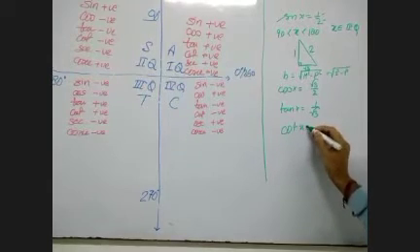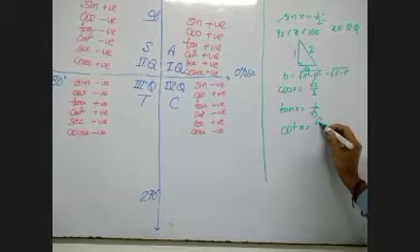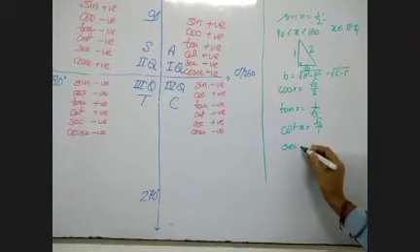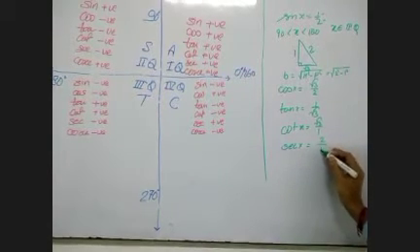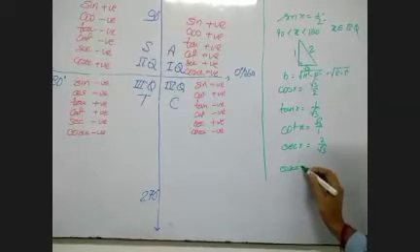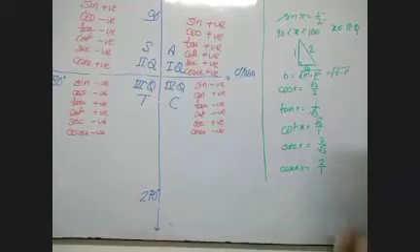Cot x is equal to base on perpendicular, root 3 upon 1. Then sec x, hypotenuse on base, that is 2 upon root 3. Then cosec, hypotenuse on perpendicular, 2 upon 1.